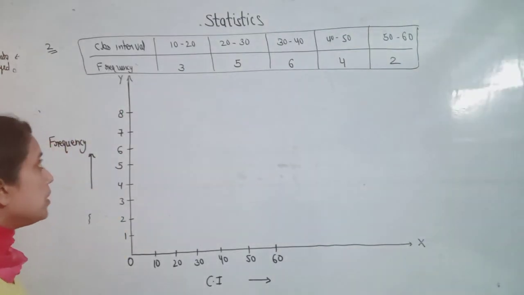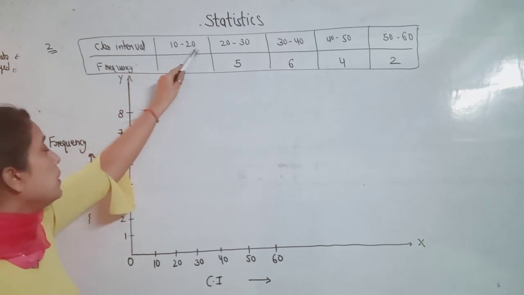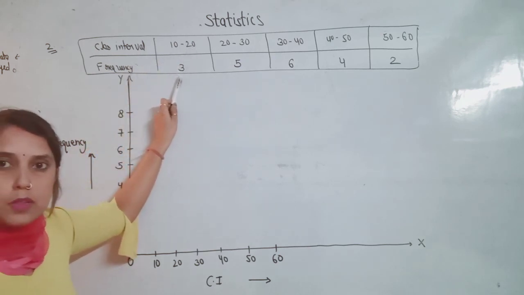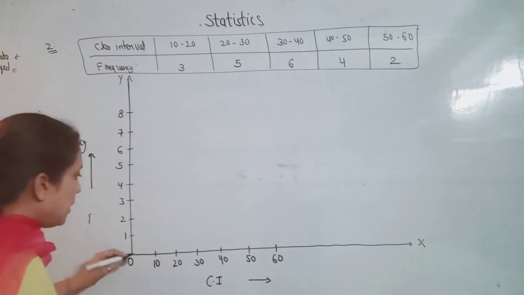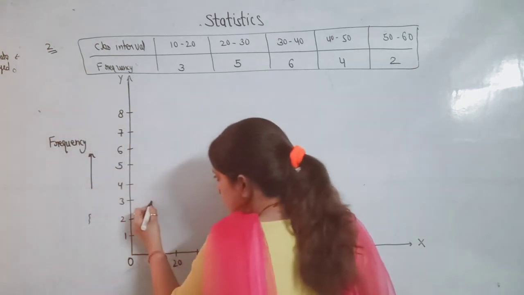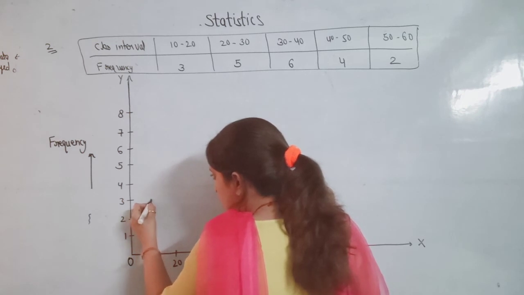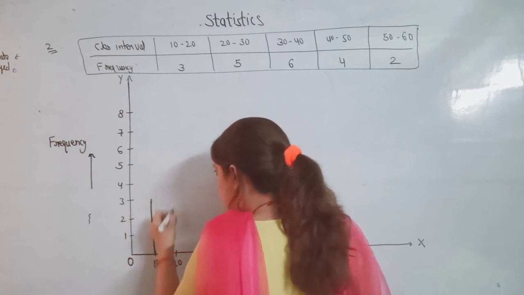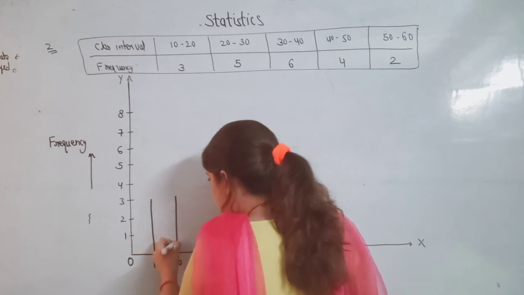After that we check 10 to 20. What is the frequency? The frequency is 3. So mark 10 to 20 with frequency 3 and make a rectangle.